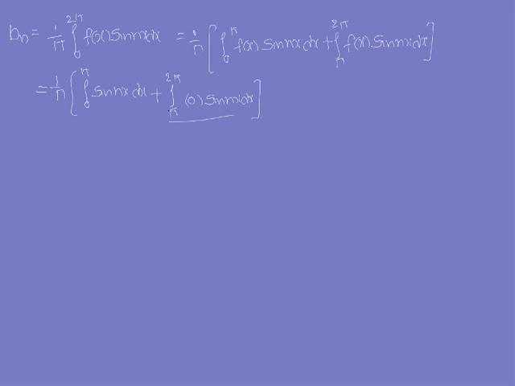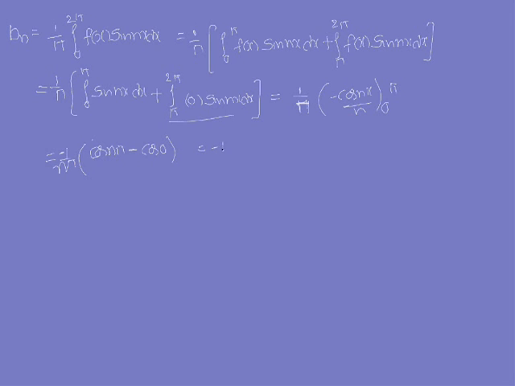Therefore this part is 0, so that is nothing but 1 by pi into, integration of sin nx is minus cos nx by n between the limits 0 to pi. So that is equal to 1 by pi into minus 1 by n into cos n pi minus cos 0.